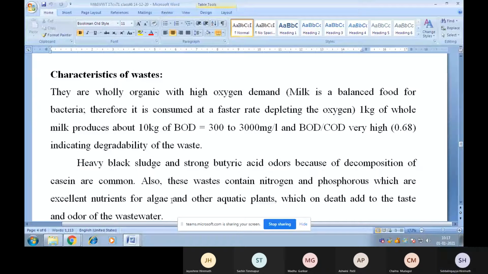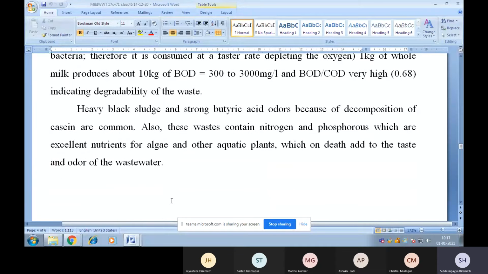COD. Yes, correct. BOD is greater. No, no, no. COD is greater than BOD, thus indicating the degradability of the waste.